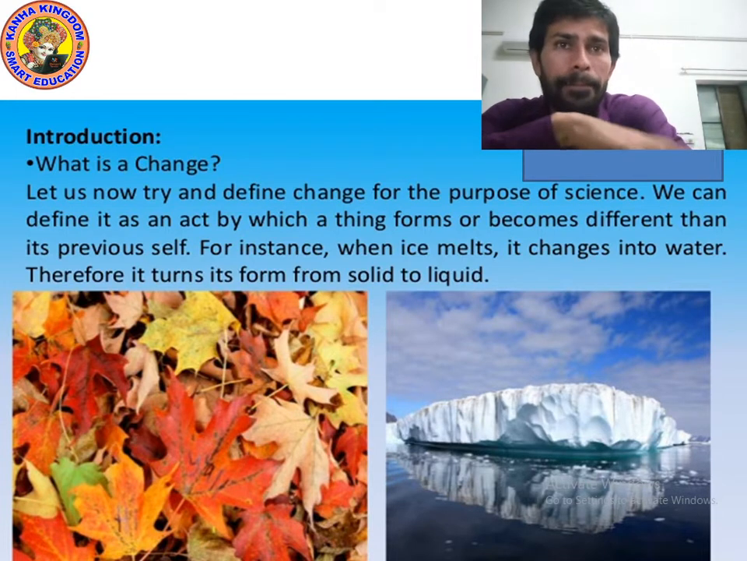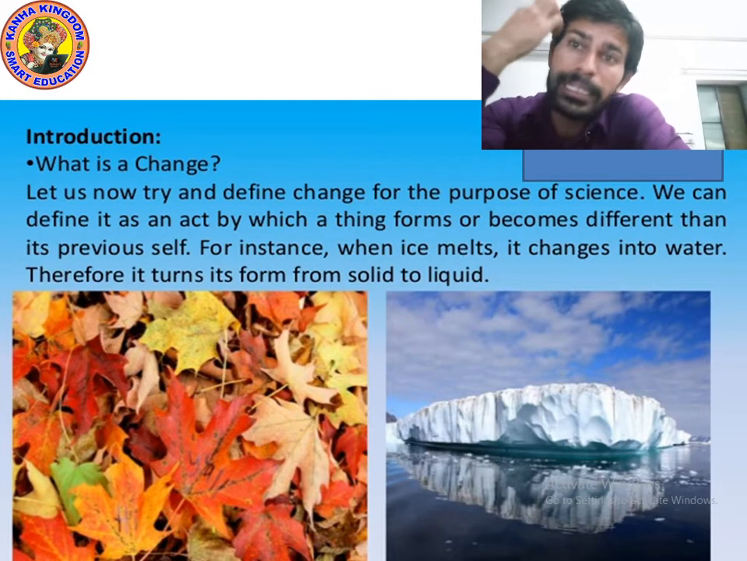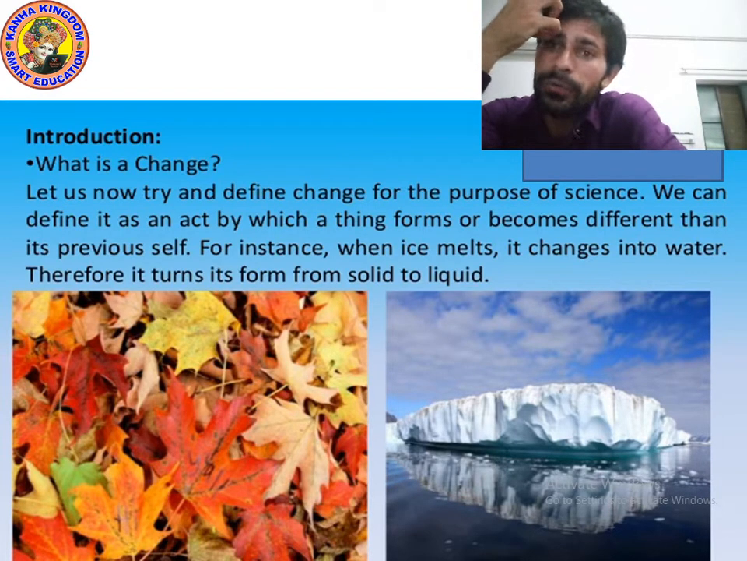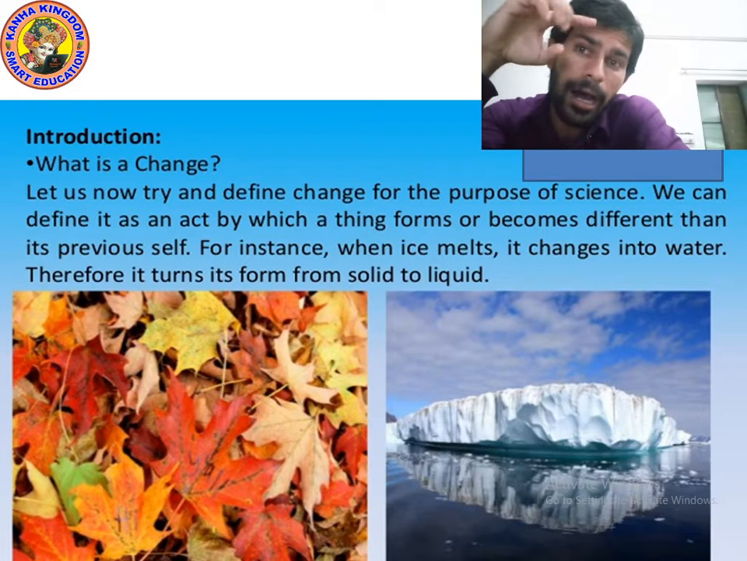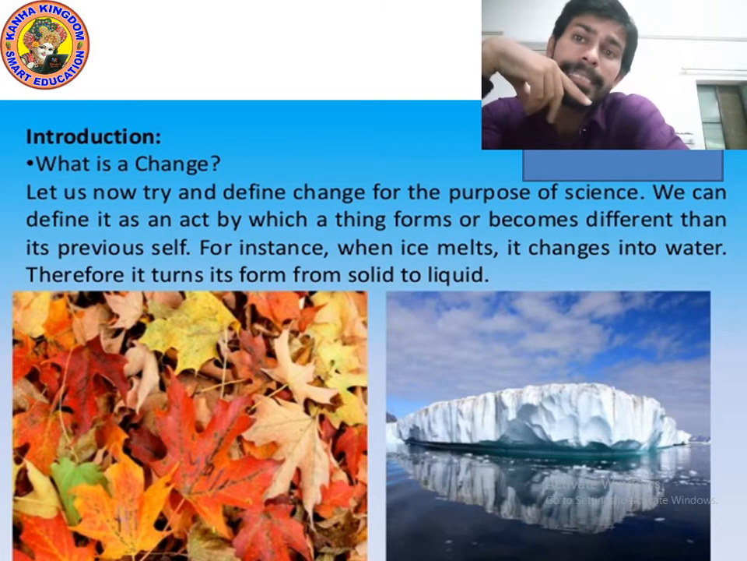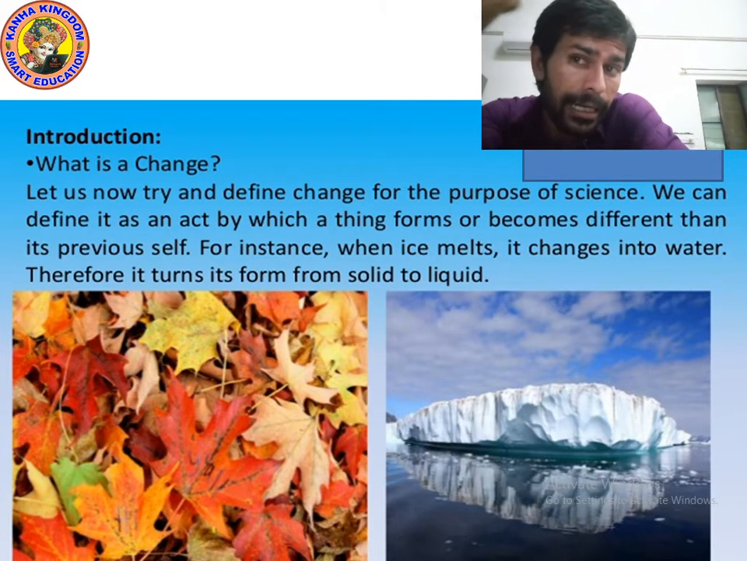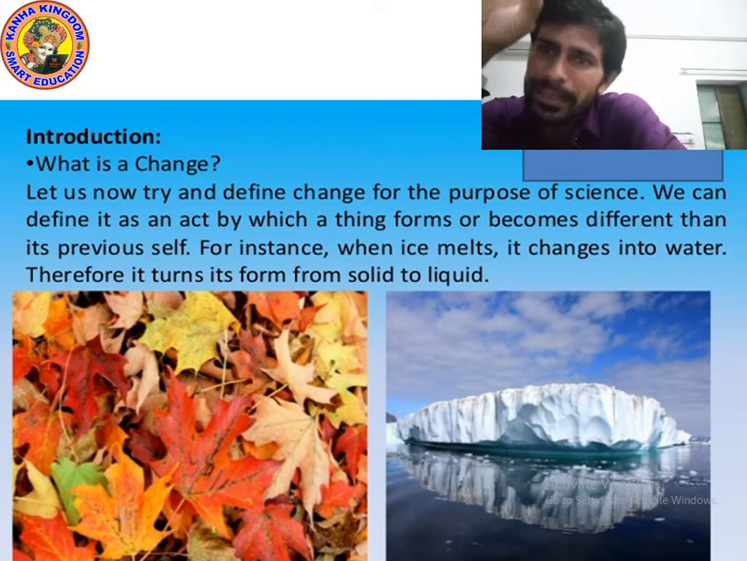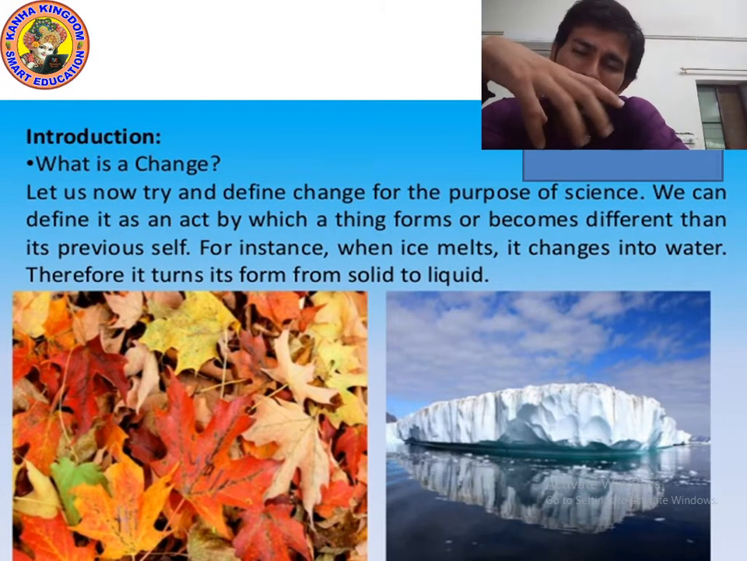Look at the picture carefully. When the leaves are not dry, the color of the leaves is green. The green color is due to chlorophyll, which is a pigment present in leaves. When they dry, the color changes and becomes brown, or sometimes yellow.